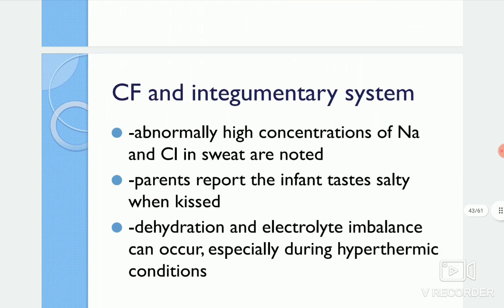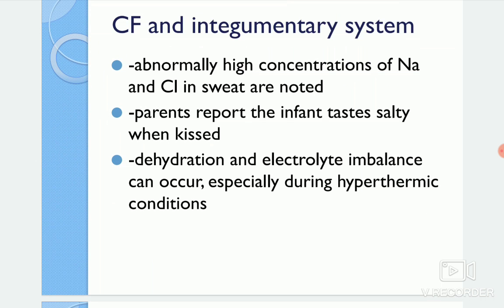Next is the integumentary system in cystic fibrosis; we are going to see what changes happen here. Abnormally, there will be a high concentration of sodium and chloride in their sweat. Parents will report that whenever they kiss their infant or child, they feel a salty taste on their lips.